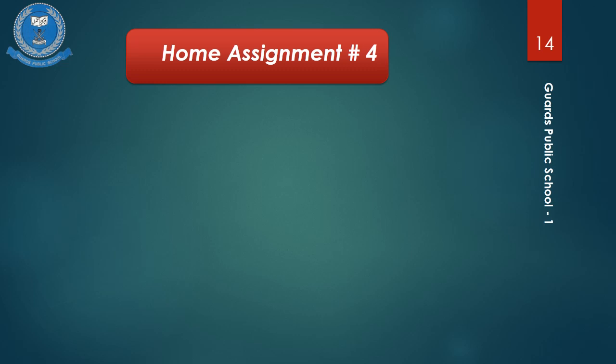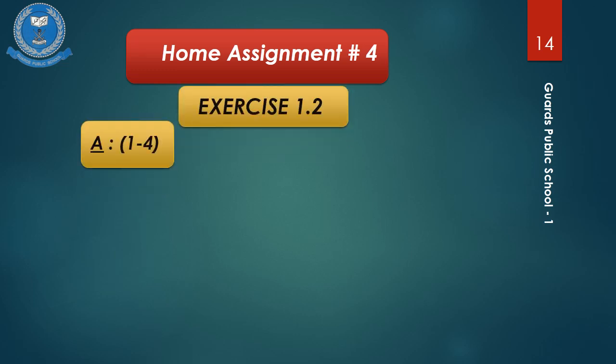Home assignment for lecture 4. You have to follow the same pattern which I have explained for previous assignments. Total 4 questions are there for assignment number 4. Let's start. Exercise 1.2a, parts you have to do are 1 till 4 and the page number is 7.